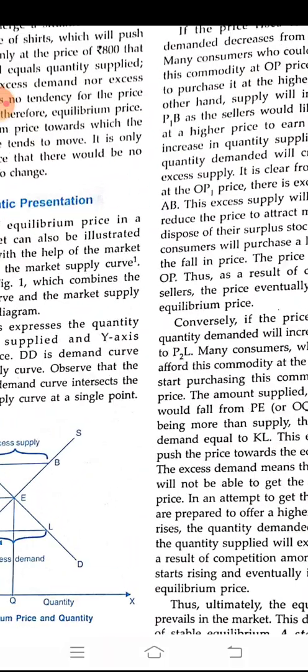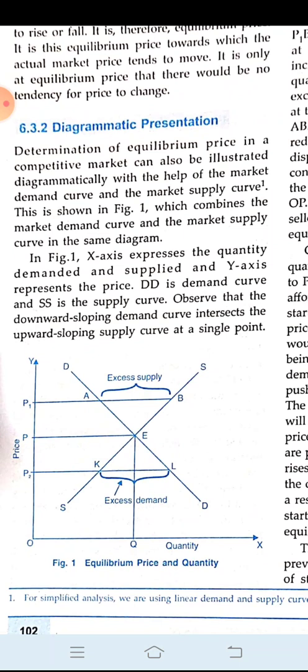When the price increased from P to P1, you can see the producer is ready to supply more, but the demand has decreased. A is the demand point and B is the supply point. As the price increased, all the consumers are not able to get the product. It is out of their reach. So the demand decreased, and we find there is excess supply. You can see clearly it is written there is an excess supply of that product.